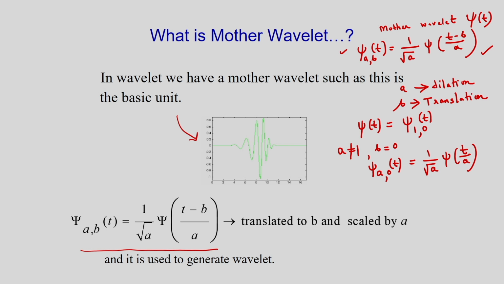So what is the meaning of this? It is obtained from the mother wavelet. Indeed, the time is scaled by a and the amplitude is scaled by root a. The parameter a causes contraction of the mother wavelet.